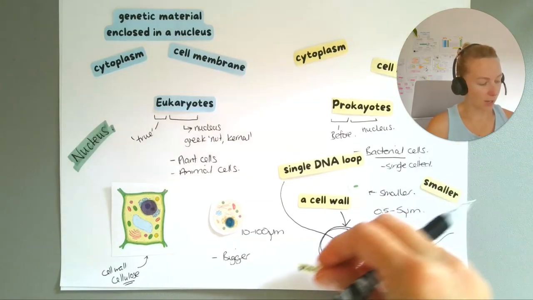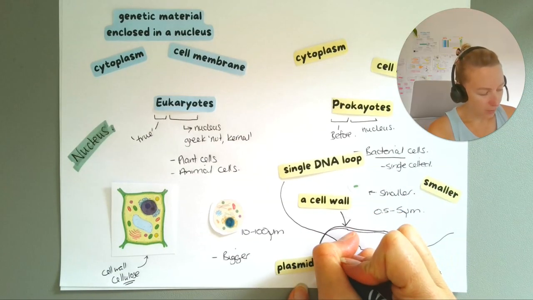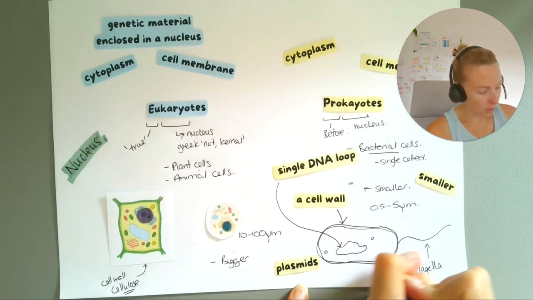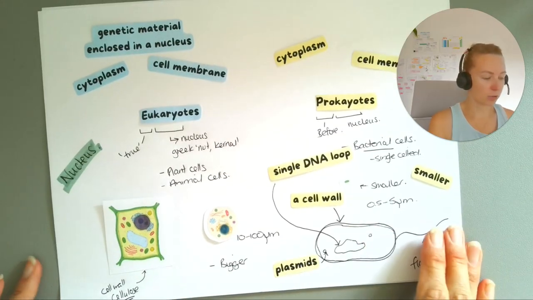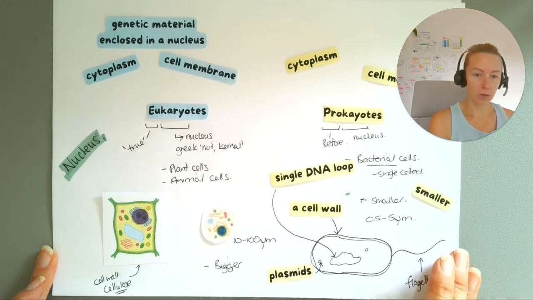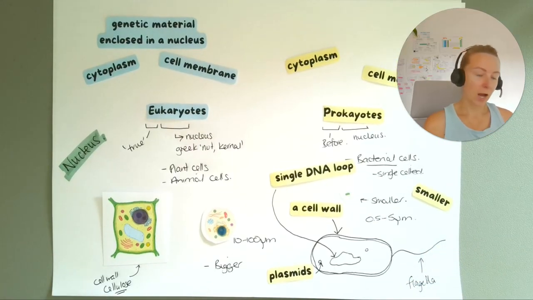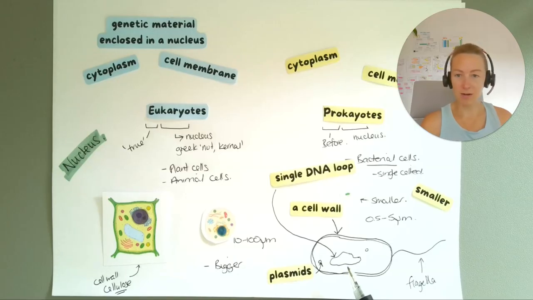They might also have some plasmids. So plasmids are small loops of DNA that encode one protein or one feature. And these prokaryotes can either have plasmids, or they can have no plasmids, or they can have 3 plasmids. It's different depending on the prokaryote, but it is a feature that we sometimes see.